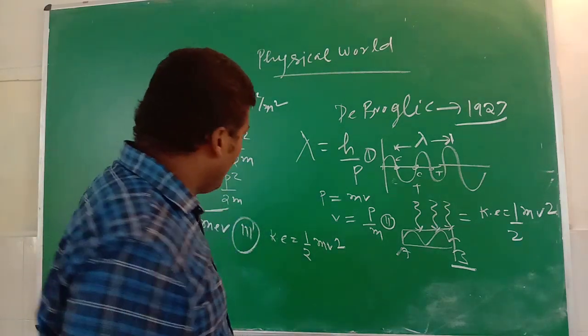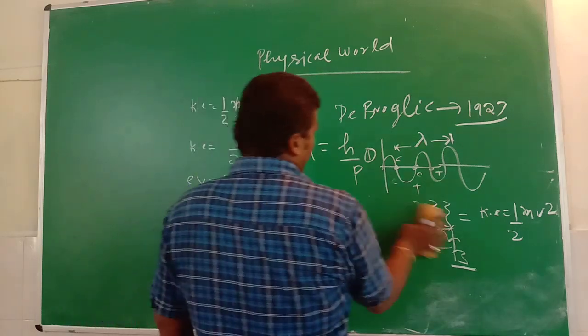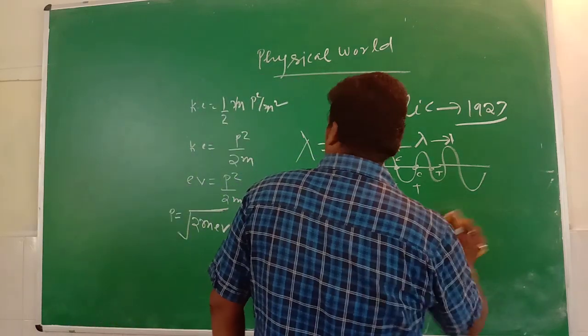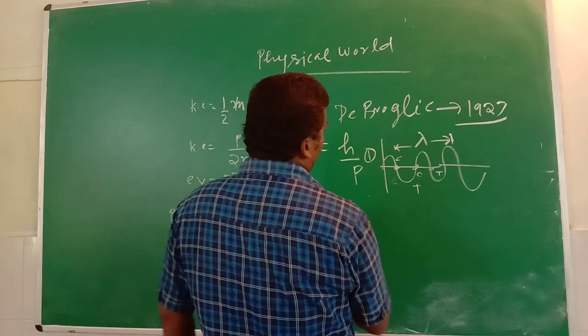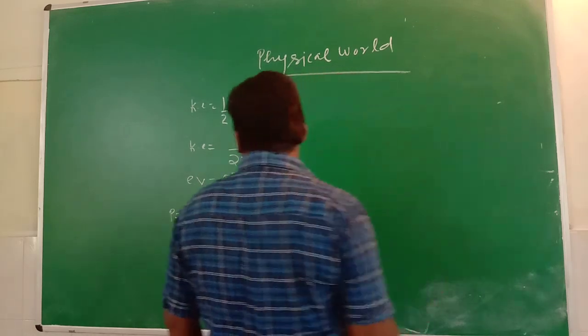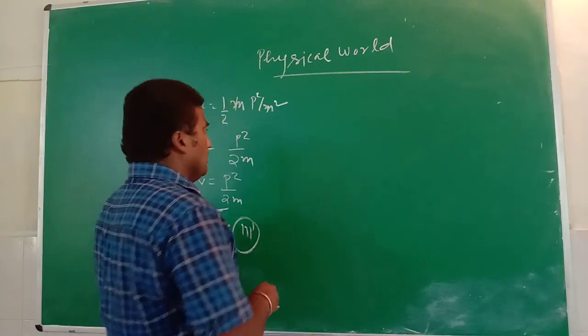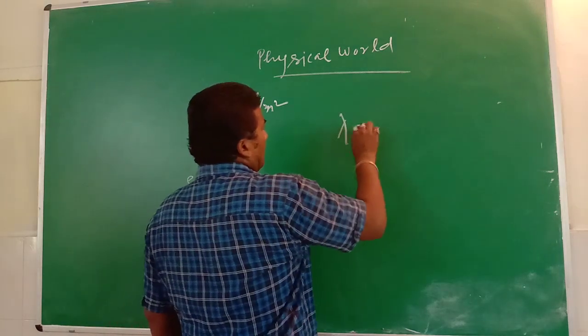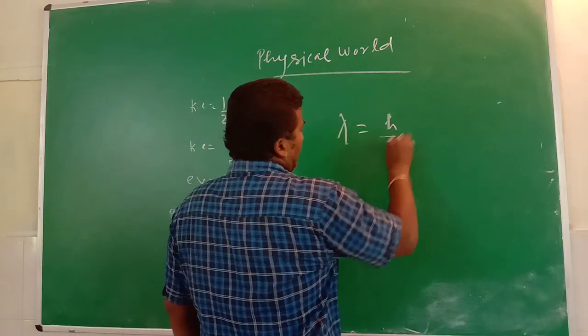Now we put the value of momentum from equation 3 into equation 1, lambda equals h by p.